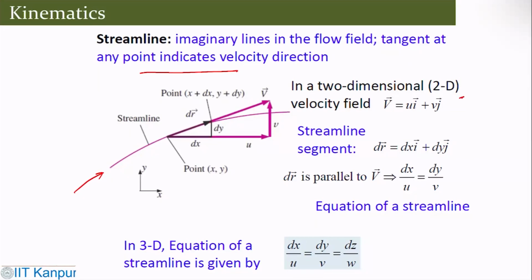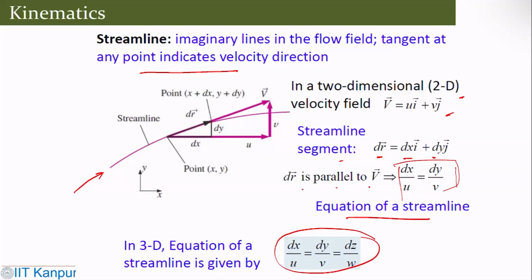If I have a two-dimensional velocity field, it will have two components. Then in the streamline segment, that would be dr, which will have two components. The dr is parallel to v. Then I can get dx by u equals dy by v. That is the equation of the streamline. And if I use it in 3D, then this is how it is.